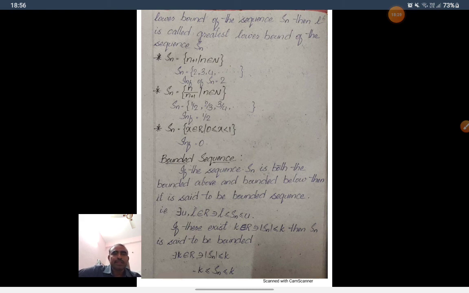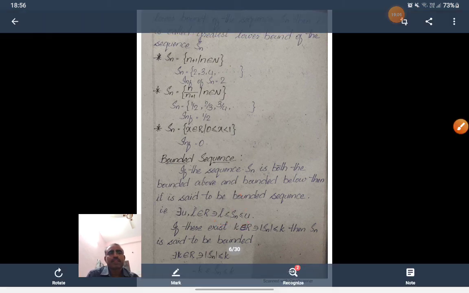Bounded sequence. If the sequence Sn is both bounded below and bounded above, then it is said to be a bounded sequence. A sequence has an upper bound as well as a lower bound, then it is called a bounded sequence. Another way, there exist u, L belongs to R such that L less than or equal to Sn less than or equal to u. Here u is an upper bound, L is a lower bound. There exists a lower bound and upper bound for the sequence, then such a sequence is called a bounded sequence.